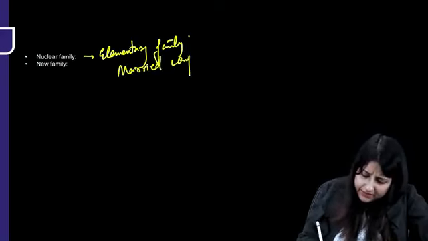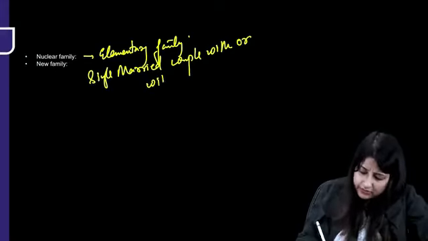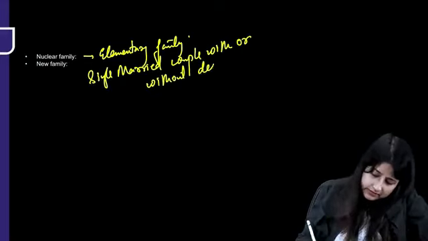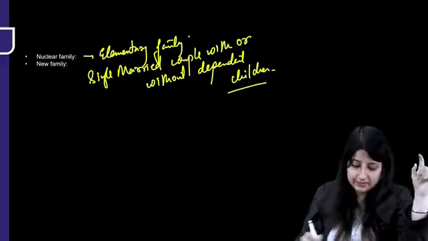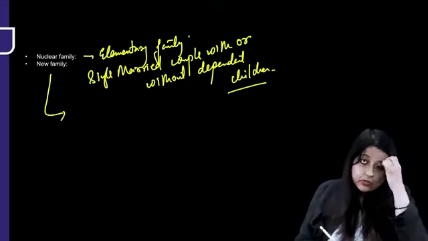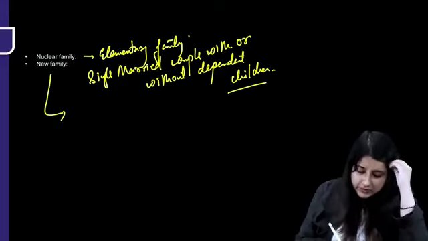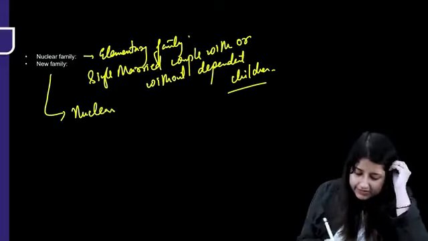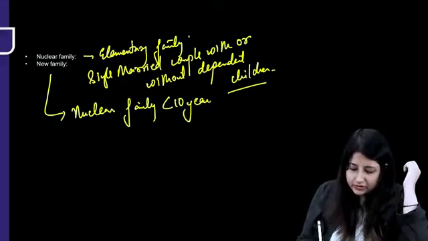A married couple, single married couple with or without dependent children. Nuclear family is just one couple with or without their children. Okay, new family, that means a newly married couple is also nuclear family if they are not putting up with the in-laws. New family, please remember, is a nuclear family less than 10 years duration.